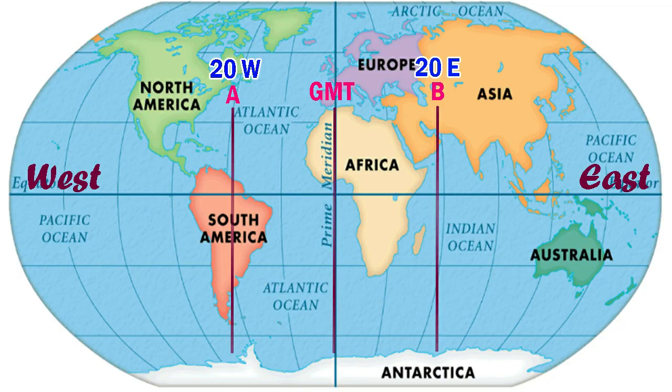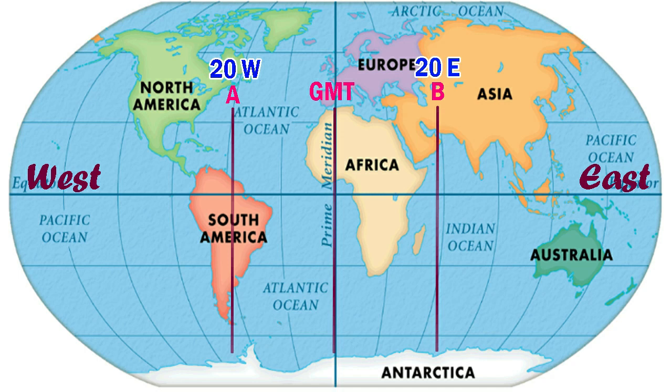Let's see one more example. Again, there are two places. Here the Greenwich time is 10:30 am. We have to find out the time of places A and B, which are situated 20 degree away from the Greenwich meridian. So in place A, which is on the western side, the difference is 20 degree.